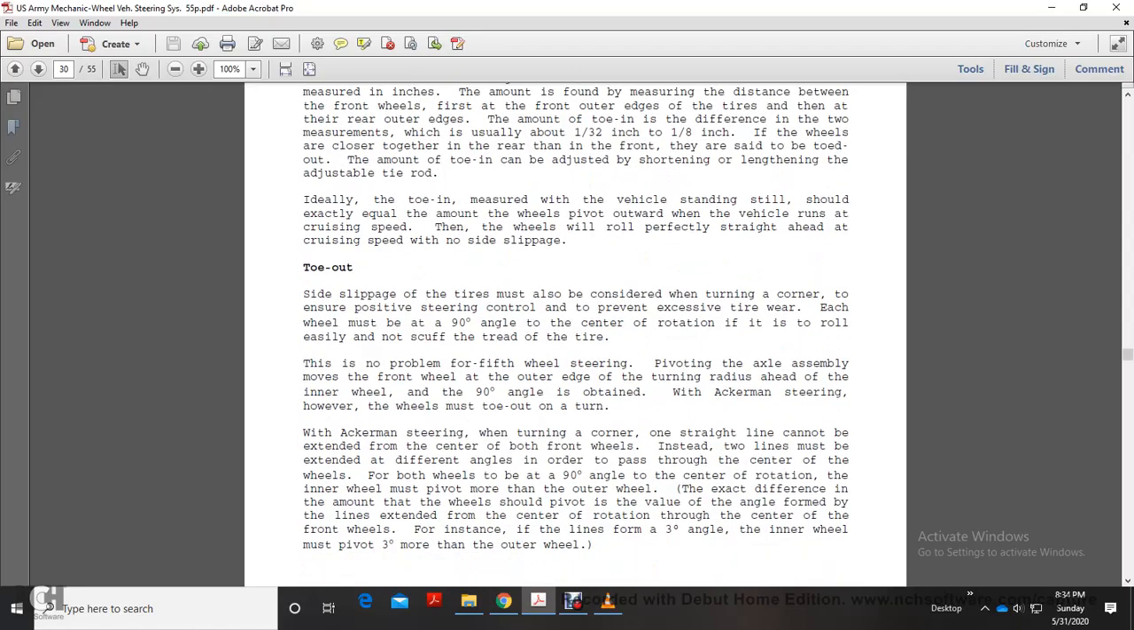Ideally, toe-in measured with the vehicle standing still should be exactly equal to the amount the wheels pivot outward when the vehicle runs at cruising speed. The wheels will then roll perfectly straight ahead at cruising speed with no side slippage.